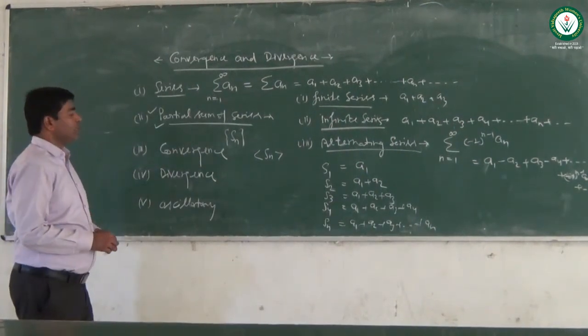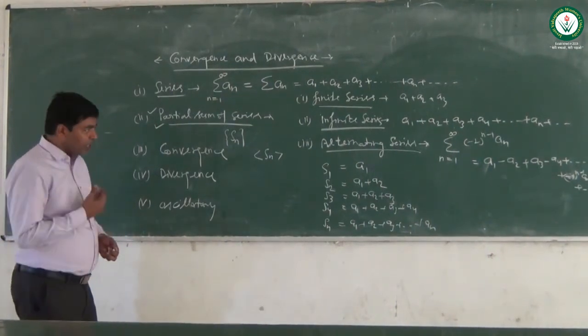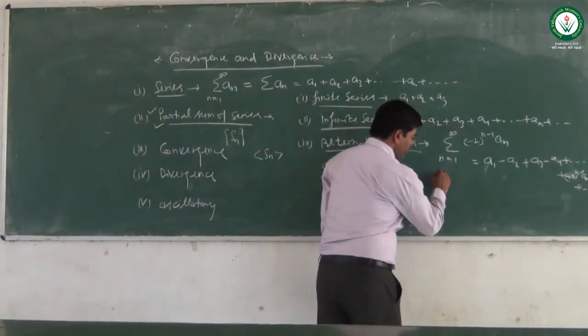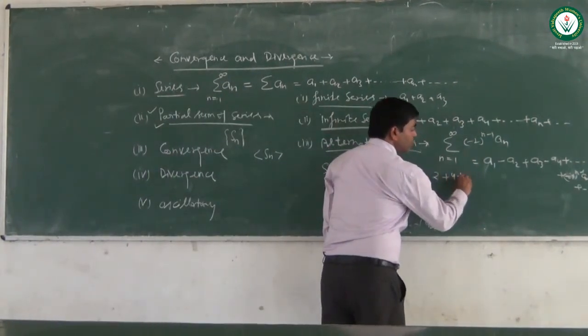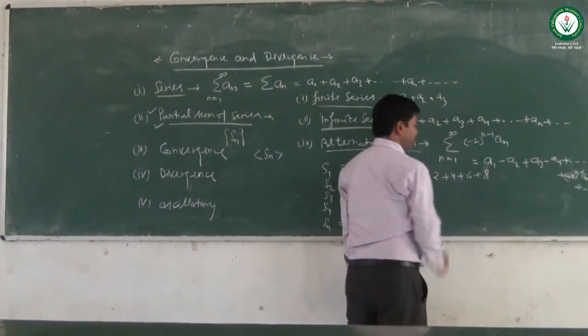Now we will talk about convergence. What is the meaning of convergence? Suppose we write a series 2 plus 4 plus 6 plus 8.